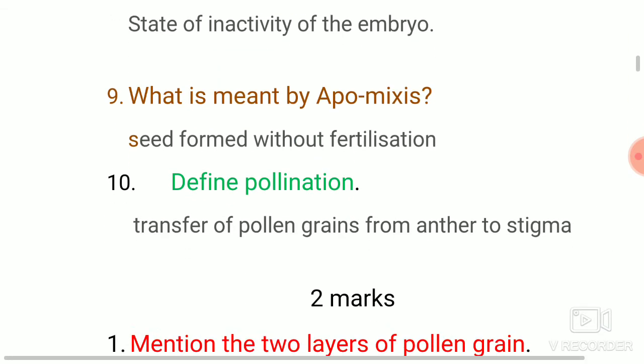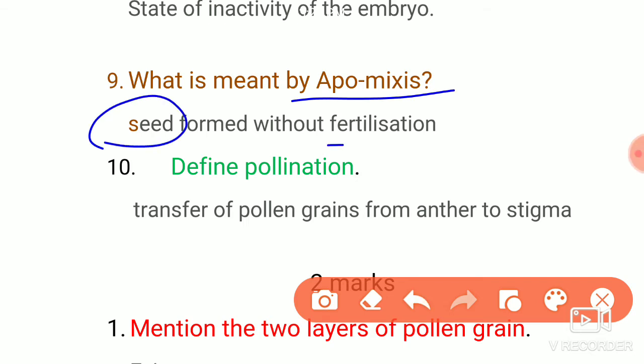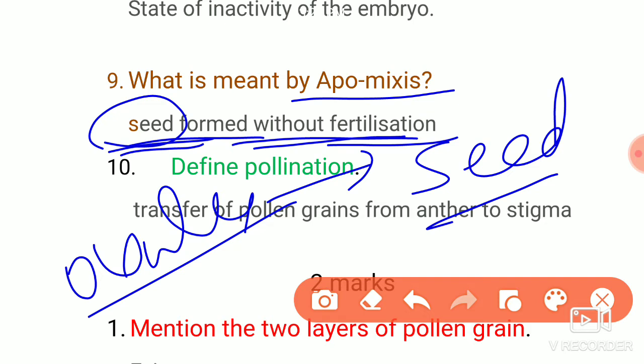The next is, what is meant by apomixis. Apomixis means seeds are formed without fertilization. Generally, for seed formation, after fertilization the ovules develop into seeds. But here ovules develop into seeds but fertilization will not take place.